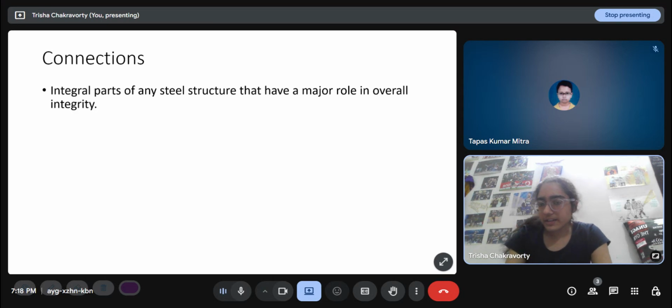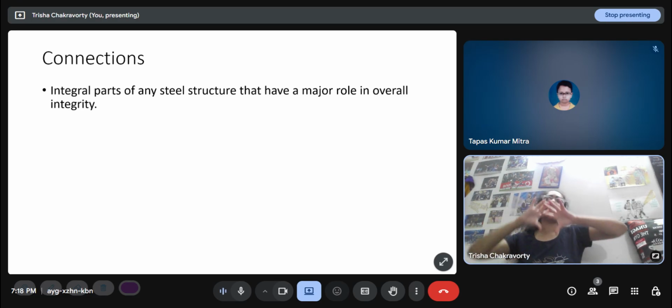Connections are integral parts of any steel structure. They have a major role in the overall integrity because, as I've already said, concrete is cast as a whole, integrated whole. But in steel, the individual parts are brought from the industry and assembled at the site, and the means of assembling them are the connections. So, in a beam column junction in concrete, it is cast together, so automatically it has a fixity.